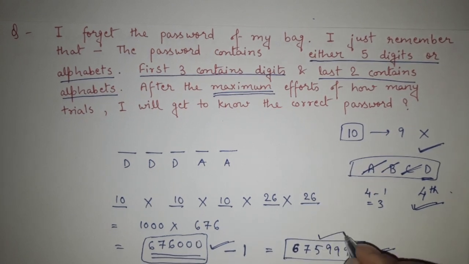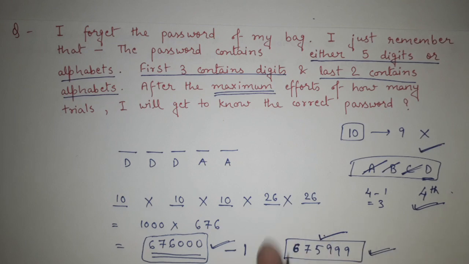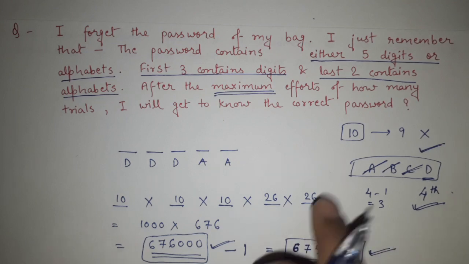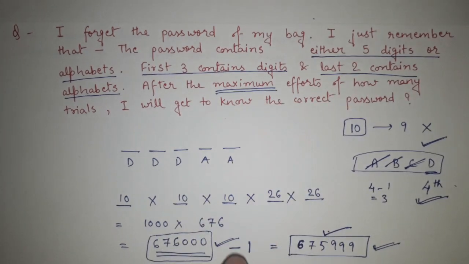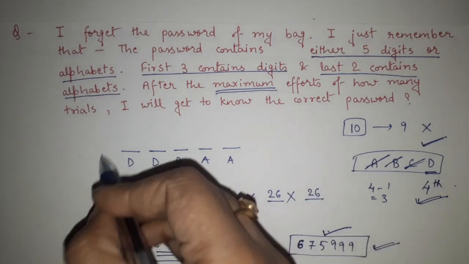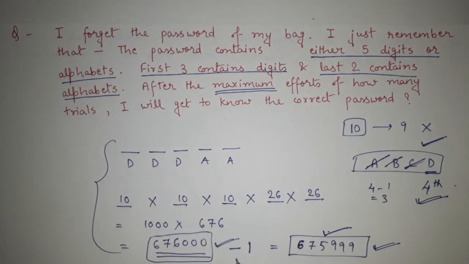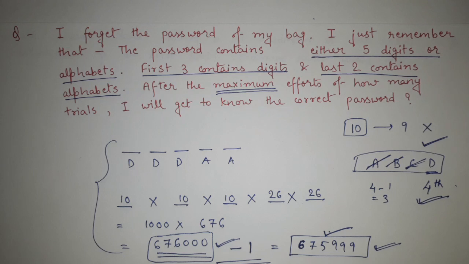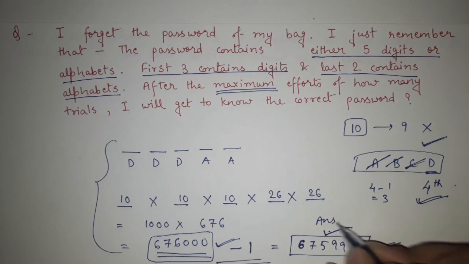So this is the maximum number of trials that you have to do. This was a very interesting question, because there are students who do all this correctly, but here they are not doing minus 1, they are not understanding this logic, and so they are giving the wrong answer. Got it? So your correct answer is 675,999.